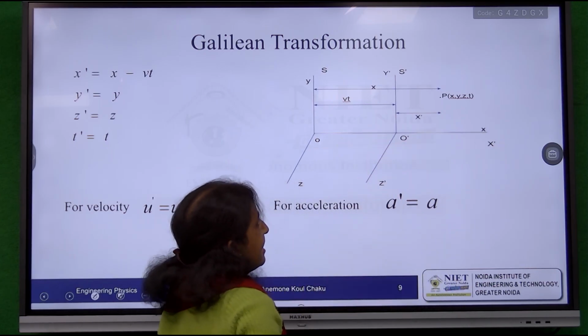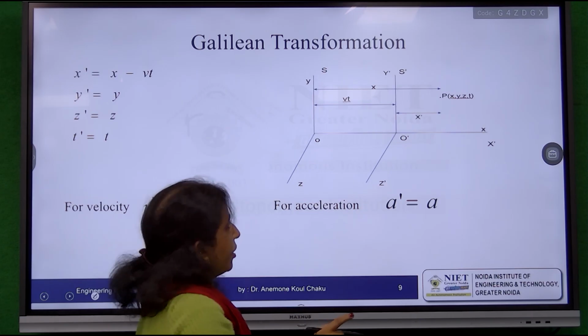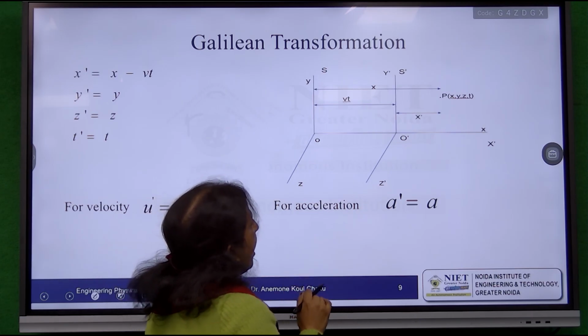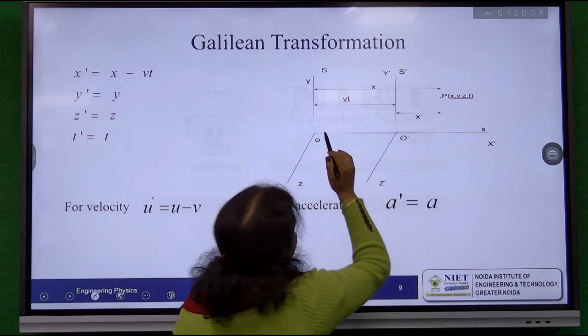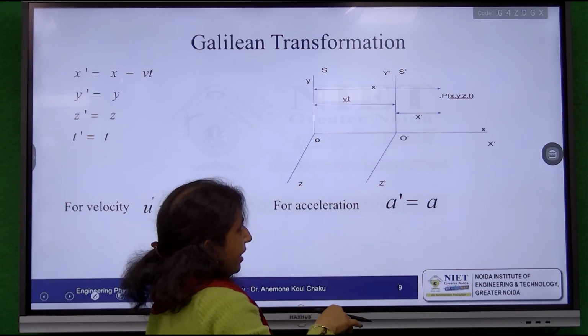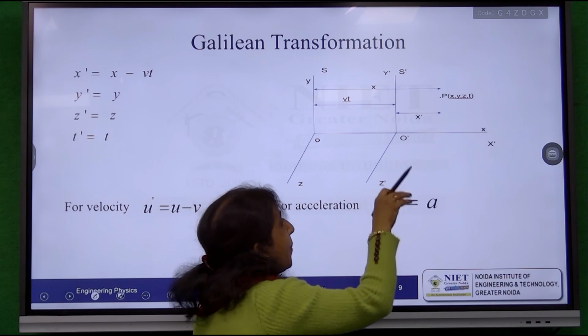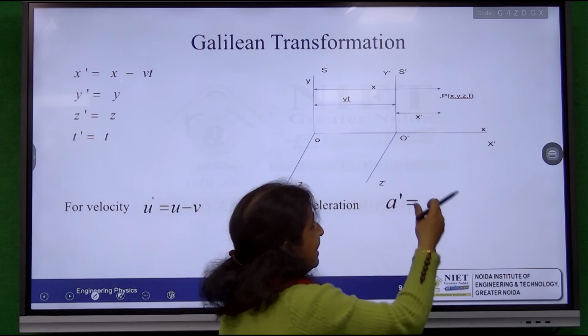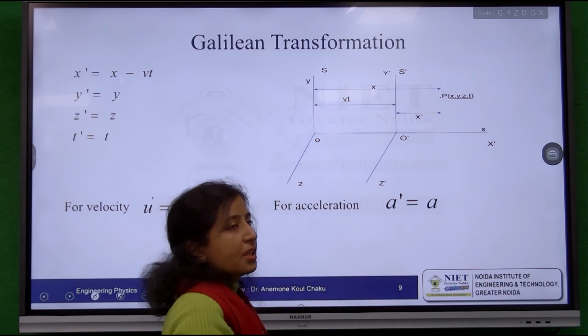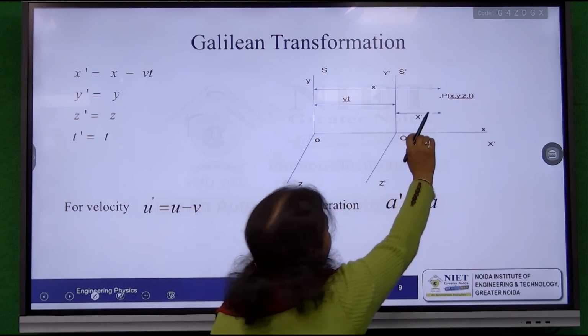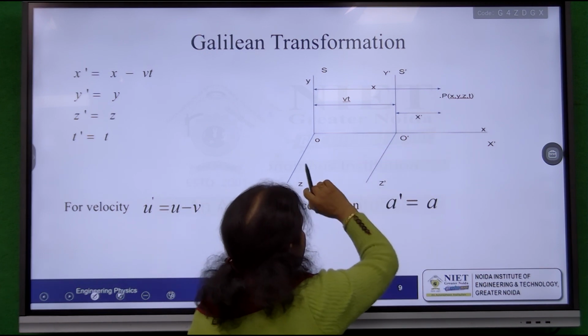Since there is a change only in the x direction, y and z do not change here. After some time t, the observer on the railway track and an observer in the compartment of the train, that is, the frame S dash, are both observing an event at the point P.